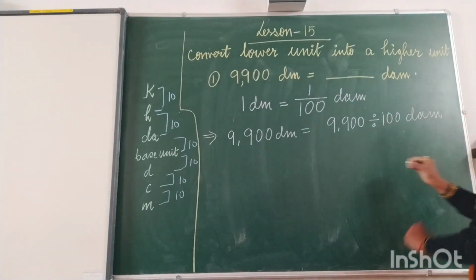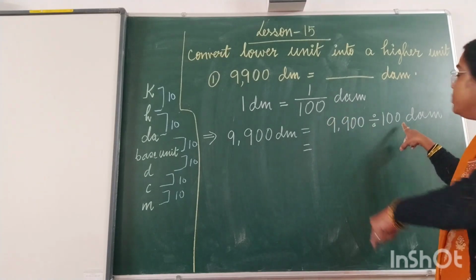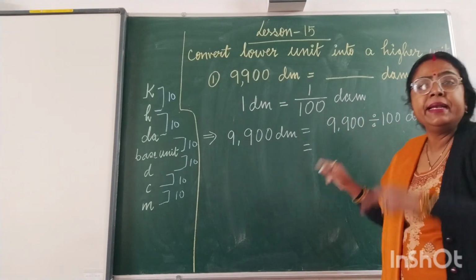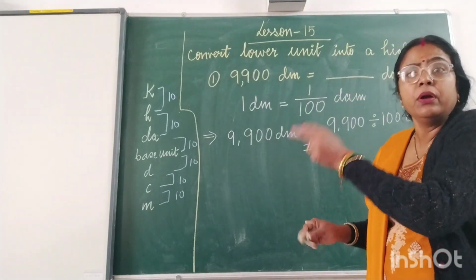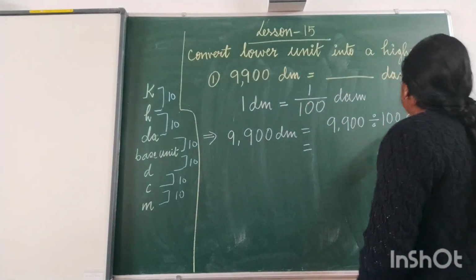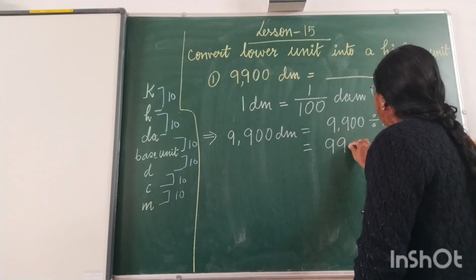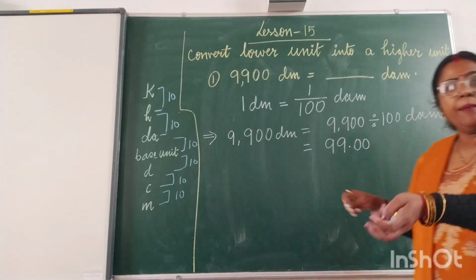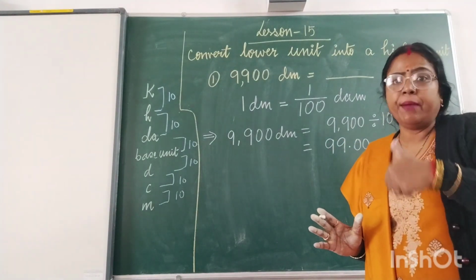So this is there. Now when we are dividing by 10, 100 and 1000, that many zeros are there, that many digits will be considered as the smaller unit, or the decimal part, and the rest of the part will be considered as a whole number. So here are 2 zeros, so we will write down here 99.00, because I am just taking it directly, expecting that you have done the decimal lesson properly.